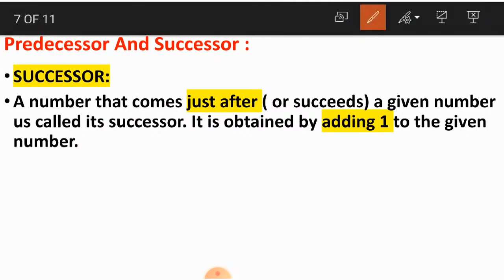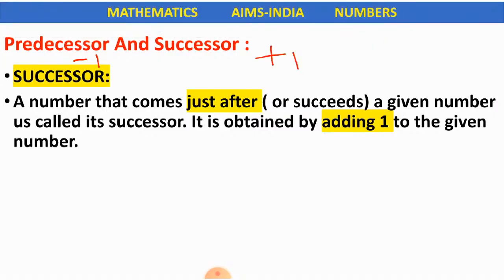For predecessor, what we did, we subtracted 1. That is, when we subtracted 1 from the given number, we got its predecessor. It is the reverse for successor. For successor, we add 1 to the given number. What do we do, children? We add 1 to the given number to get its successor.